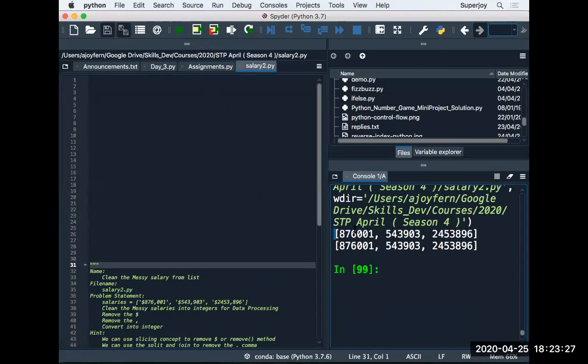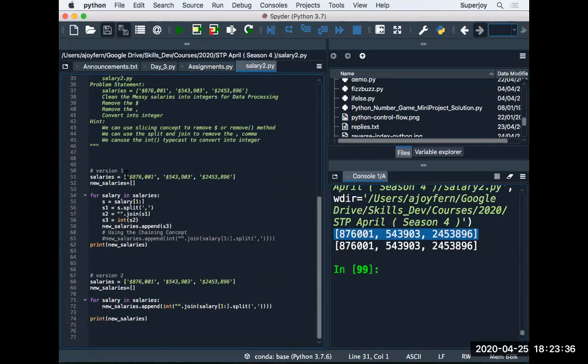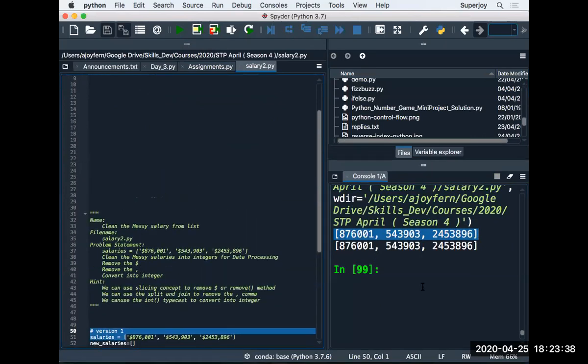The output is coming 2 times because this program has been written with 2 different versions, version 1 and version 2, and that's why you get the 2 outputs. So this is how you have to have a list, and within that list the salaries are written, and these are cleaned salaries.